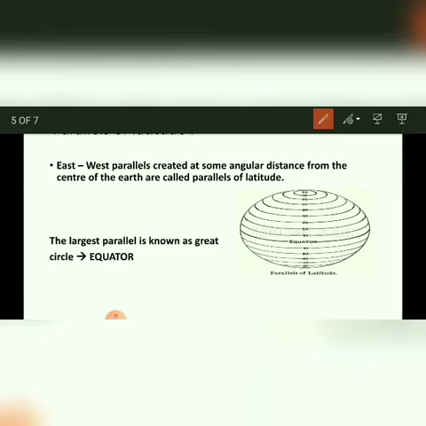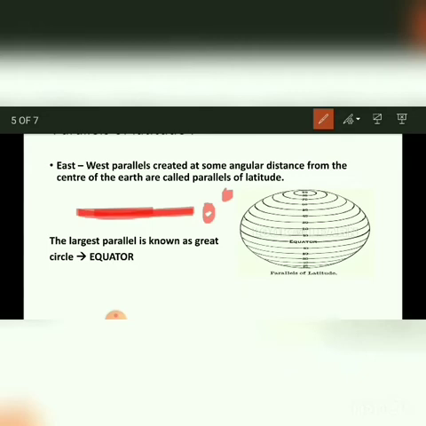Parallels of latitude are imaginary horizontal lines. This is the imaginary horizontal line, and this line is called the equator, the 0-degree parallel. It is also known as the great circle. Parallels run from east to west.